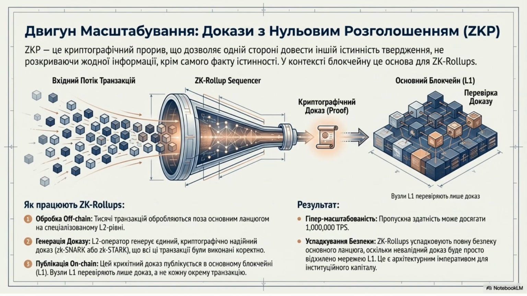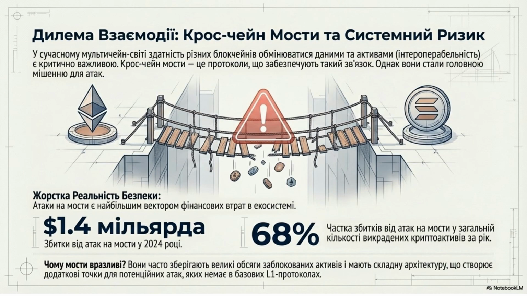The scaling engine. Zero-knowledge proofs, ZKP. ZKP is a cryptographic breakthrough that allows one party to prove a statement's truth without revealing any other information. This is the foundation for ZK rollups, enabling hyperscalability. The interoperability dilemma, cross-chain bridges and systemic risk. In a multi-chain world, the ability for blockchains to exchange data is vital. However, cross-chain bridges have become major targets, resulting in significant financial losses.